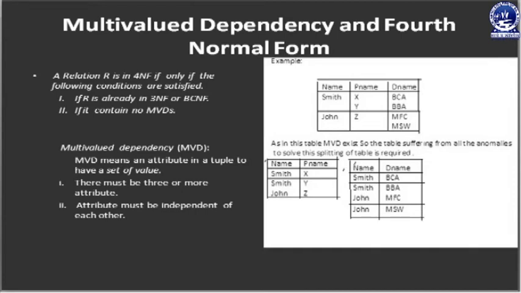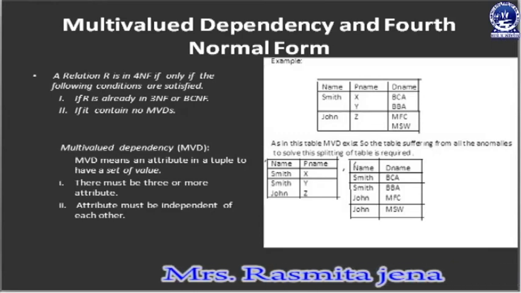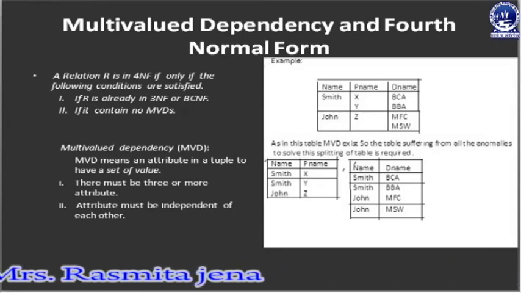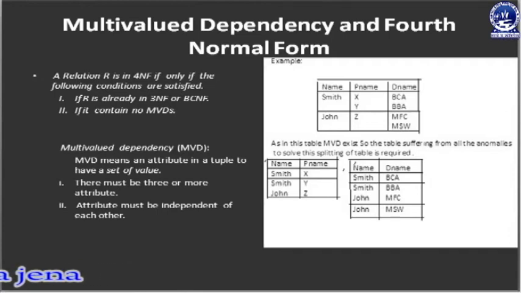So in this case multi-valued dependency holds because one tuple contains multiple values for other attributes. So this relation schema is not in fourth NF because it holds a multi-valued dependency.